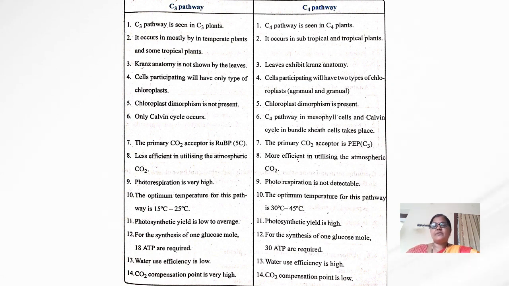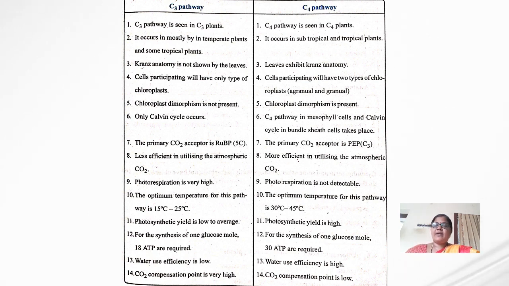And next, in the C3 pathway, chloroplast dimorphism is not present, and in the C4 pathway, chloroplast dimorphism is present.